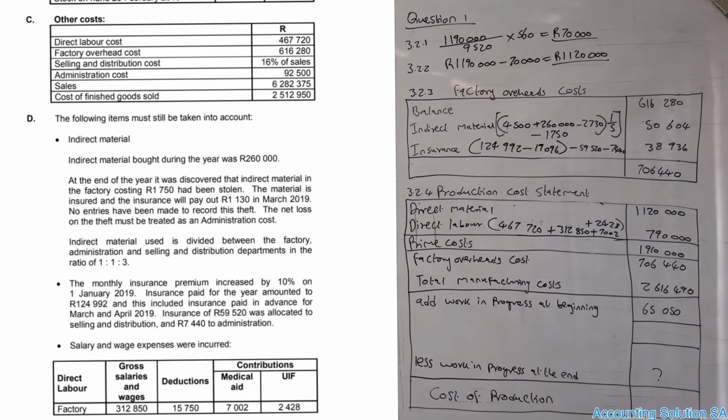So total cost of production is the one that we have to deal with. All right, so if you check, we have been given the sales amount and the other information that can help us, and cost of finished goods. Cost of finished goods is the one that can help us.